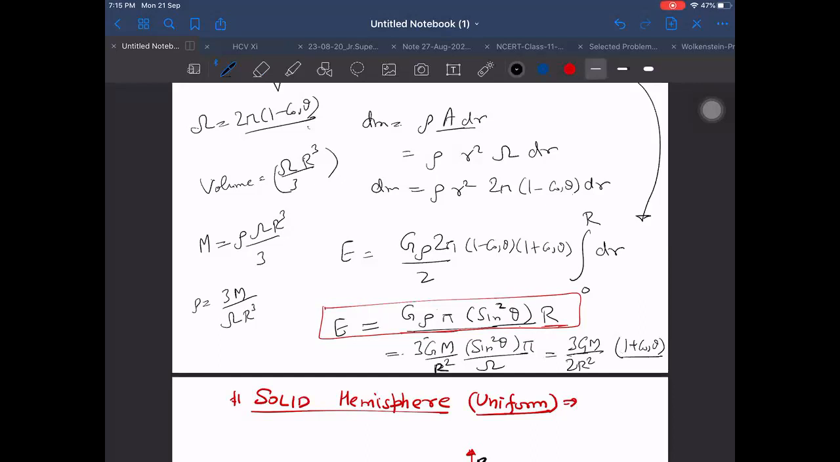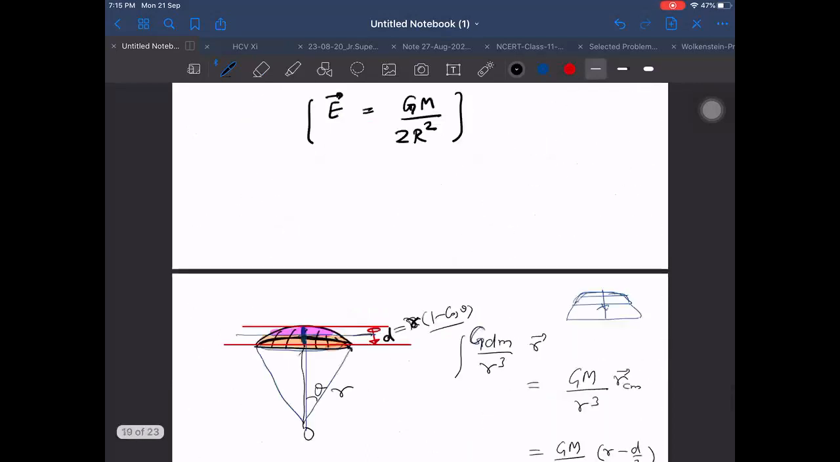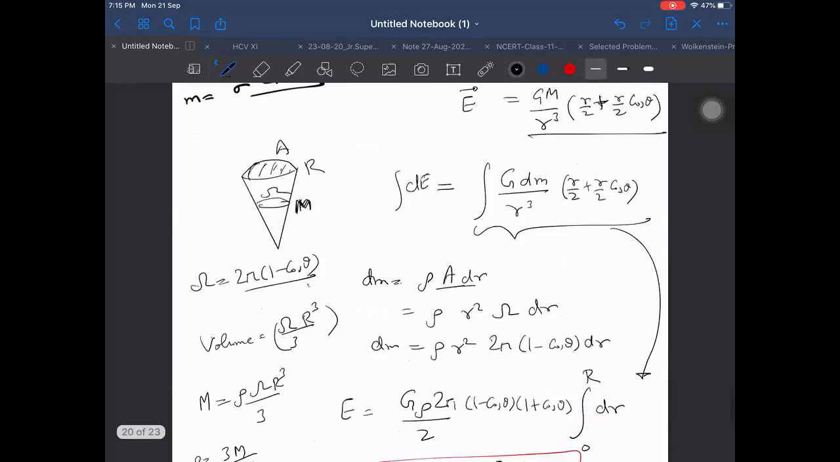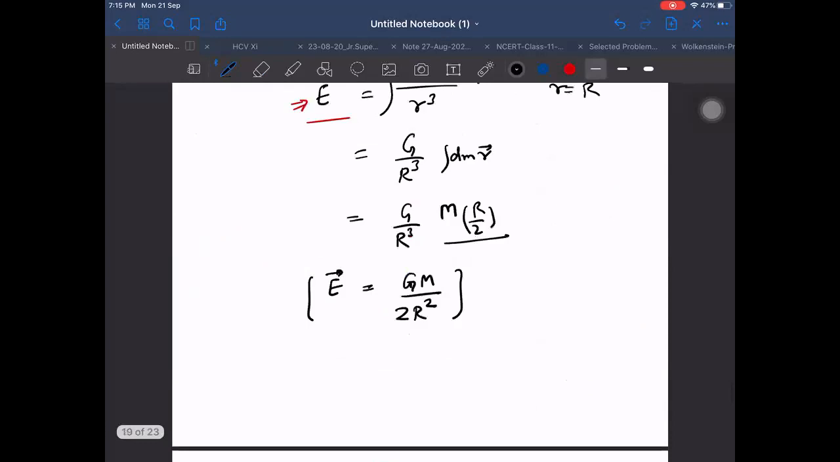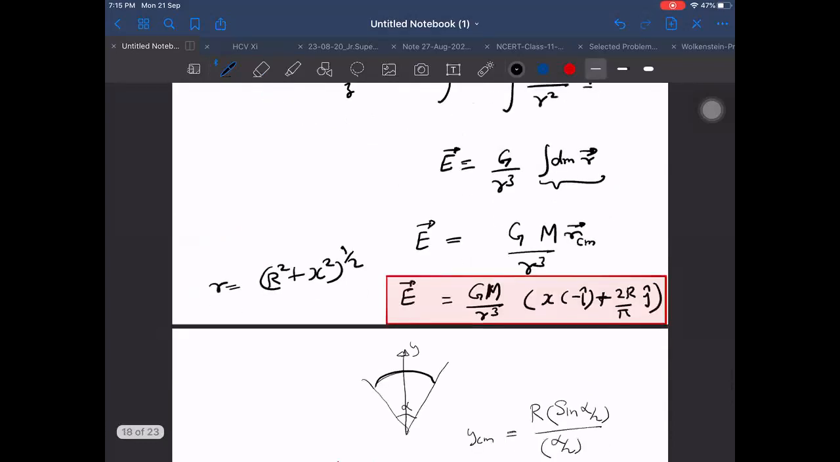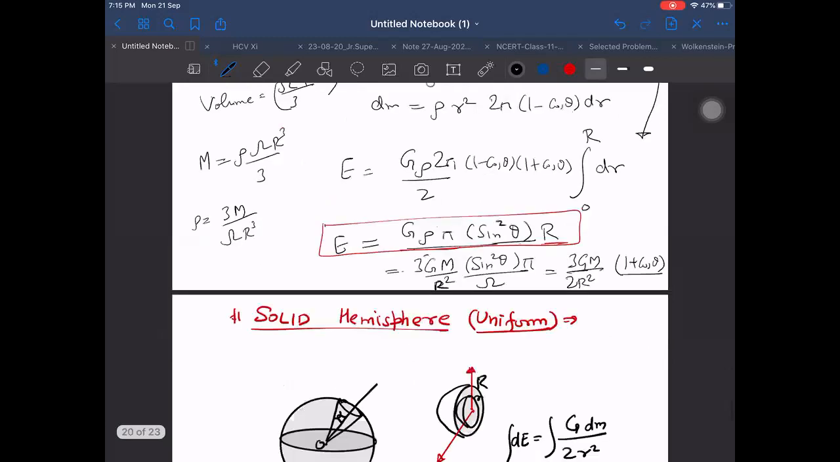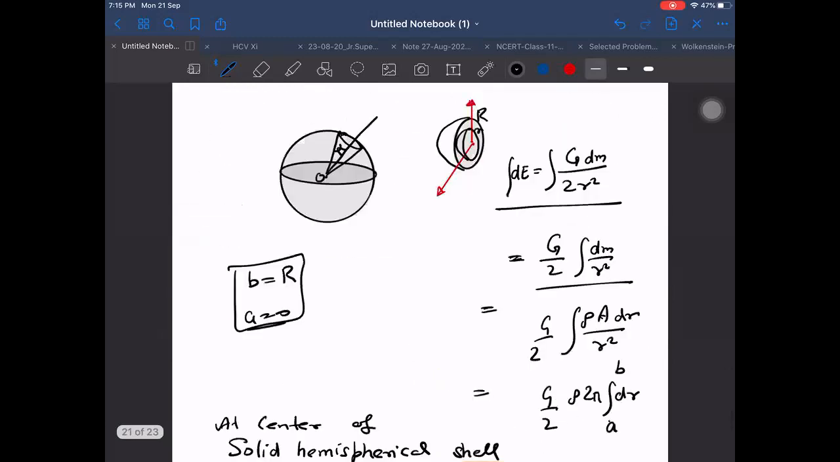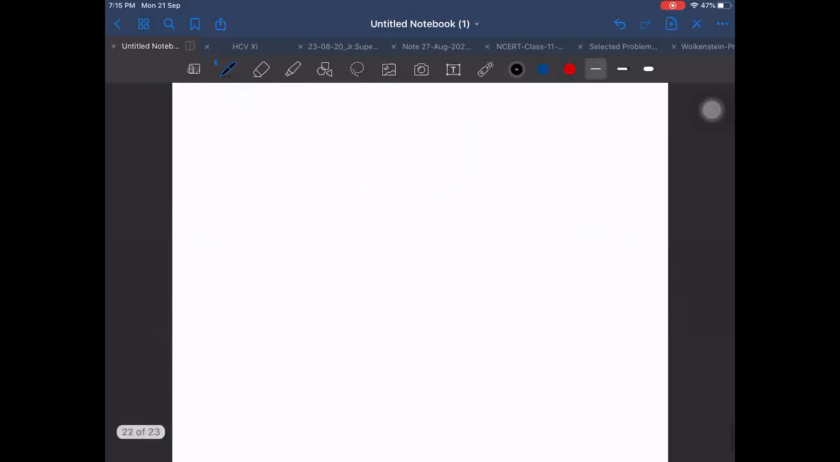Just to verify it for solid sphere, because I remember the formula. What is it for solid hemisphere? There is a formula for solid hemisphere. I did not derive it for solid hemisphere till now. Actually, P equal to G rho pi R square. Then are we getting that only for this also?